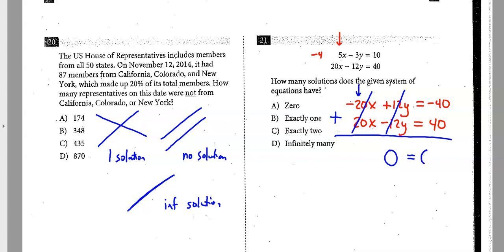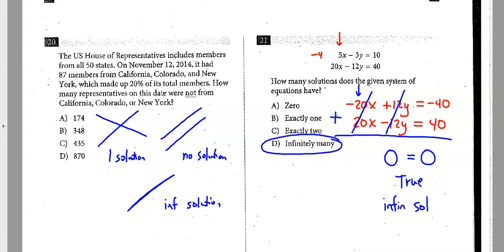Since this side is also 0, I end up with a true statement. That means that these two things are the same line, and this is going to be an infinite solution problem. Correct answer is going to be D.